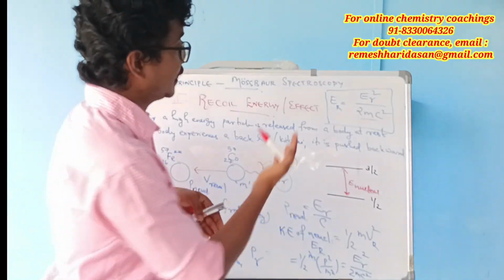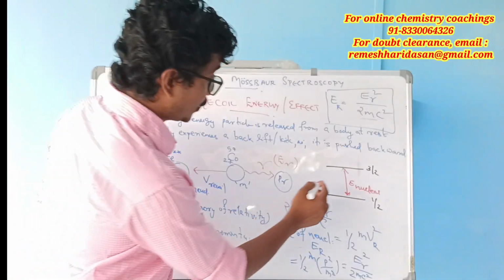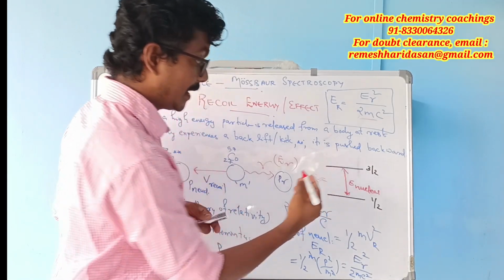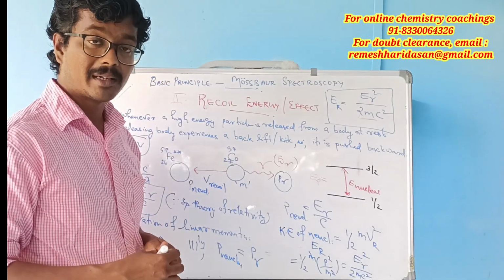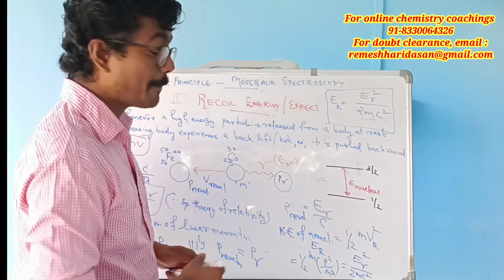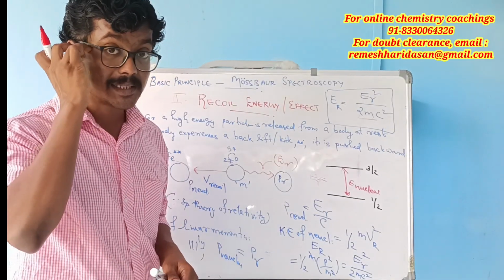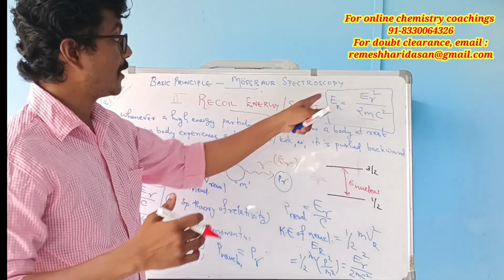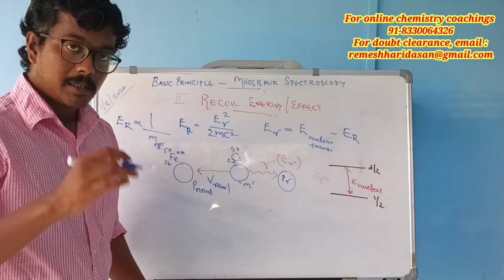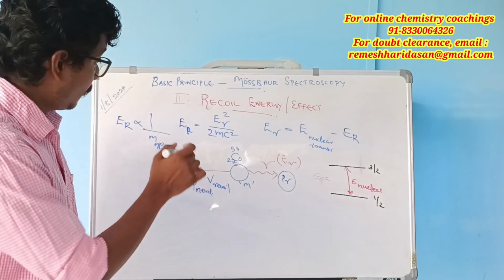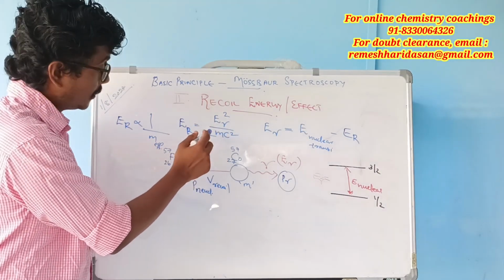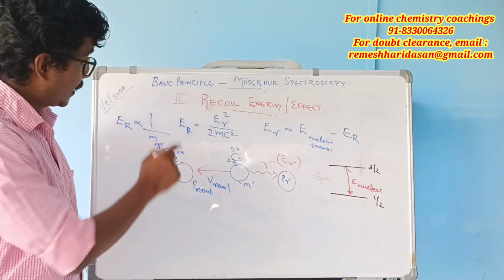Nuclear transition energy, E gamma. Usually E gamma is equal to the nuclear transition energy, right? But is that correct? No. A portion of the energy of the gamma radiation is removed by way of recoil energy. The mathematical expression of recoil energy is E gamma square divided by 2mc square.